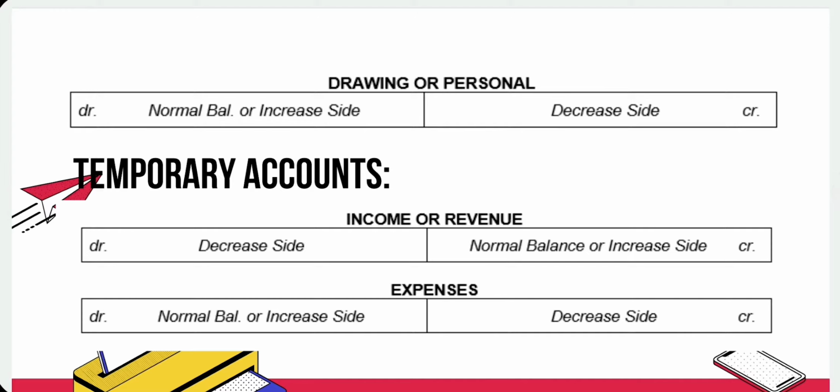Drawing or personal. The reduction of an owner's equity account arising from cash or property withdrawal is not debited to the owner's equity account to effect the decrease but instead debited to the drawing account. The debit to the drawing account increases the said account with a corresponding decrease in the owner's equity. So we have here.